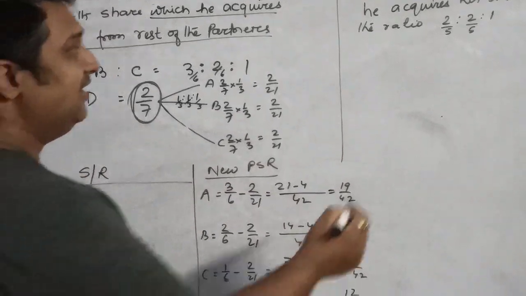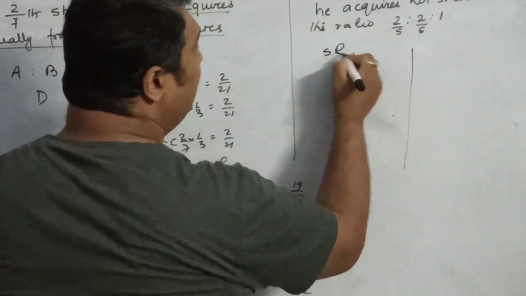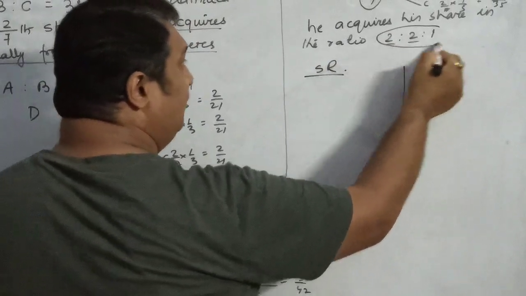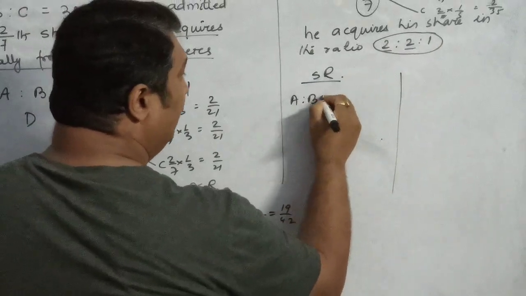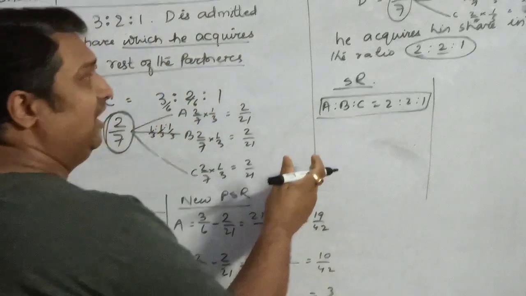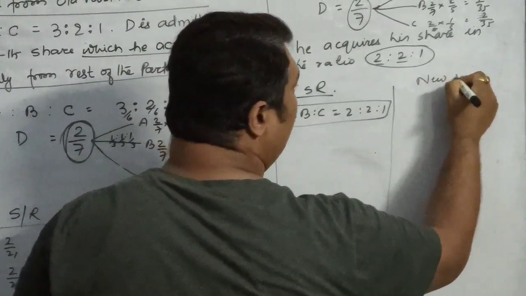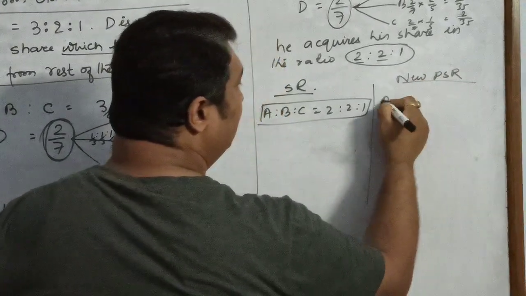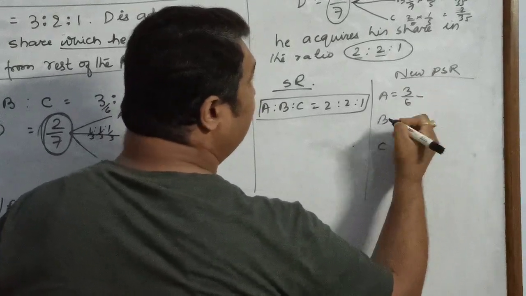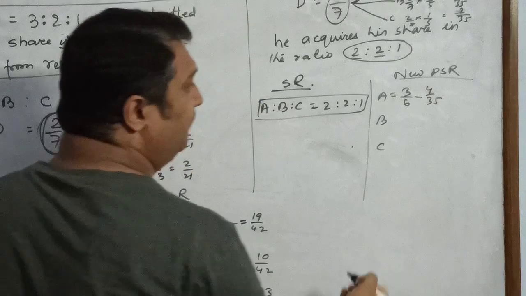For the sacrificing ratio, it's already given in the question that the old partners have sacrificed in which ratio? They have contributed in the ratio 2:1. So this is your sacrificing ratio. And about the new PSR, you can deduct the share from A, B, C. A was having 3/6, out of which he gave 4/35.